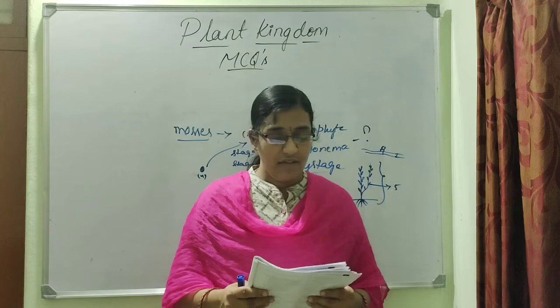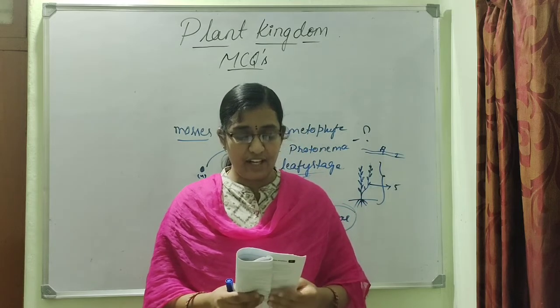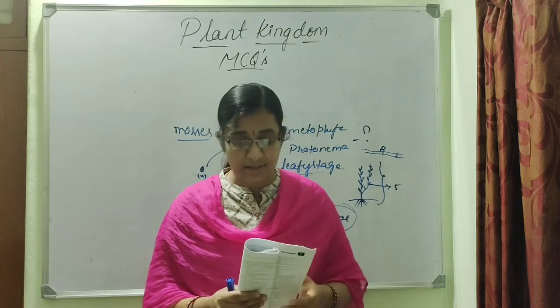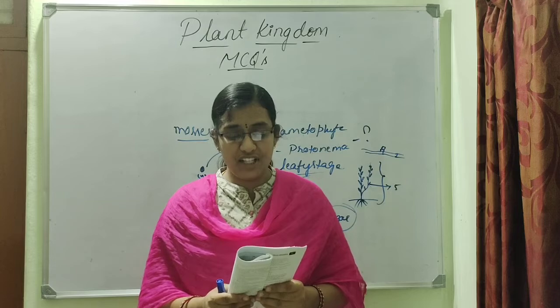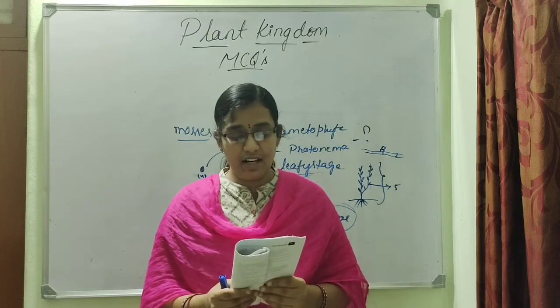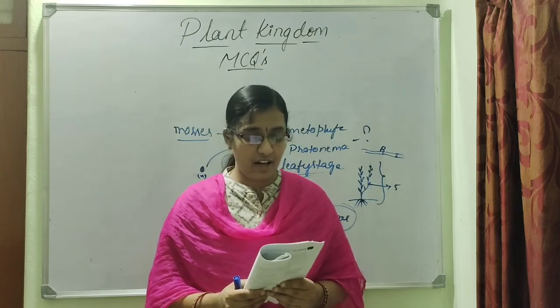Okay, next question. Which of the following statements is correct about Marchantia? Statement 1. Plant body is thallus-like structure attached to the substrate. 2. Foot, seta and capsule differentiation is seen in the sporophyte. 3. Gemma cups located on the thallus. So which of these are correct? We have to identify now.